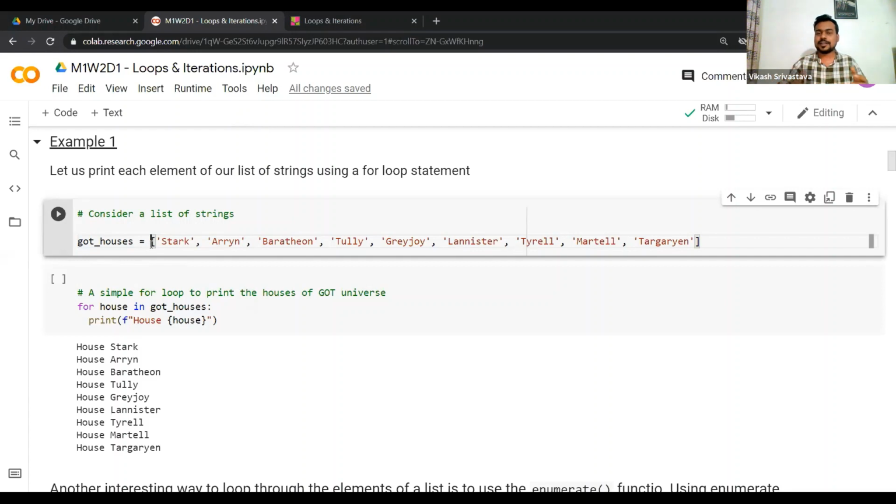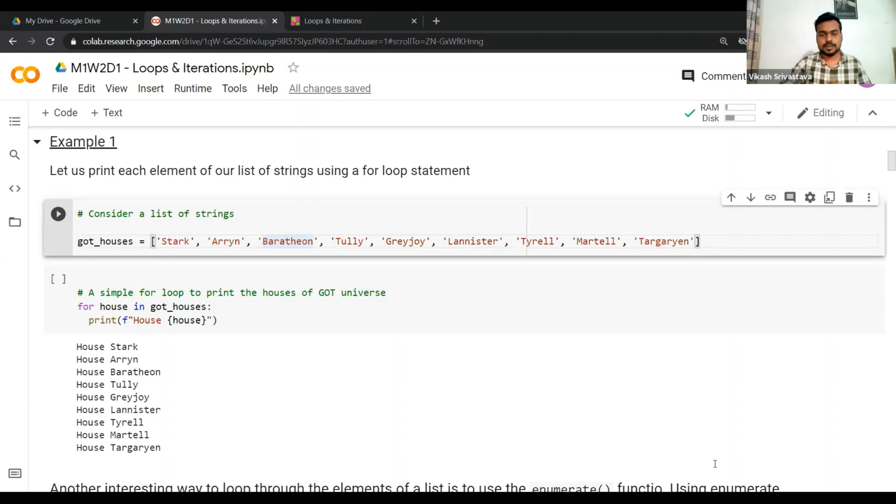In the fiction Game of Thrones, we have several houses. First is, let's say, Stark, then Arryn, then Baratheon, then Tully, then Greyjoy, Lannister, Tyrell, Martell, and then Targaryen. All these Game of Thrones houses we have in this list of strings.